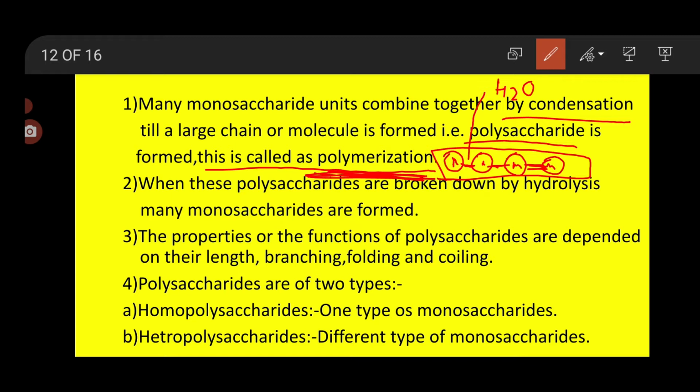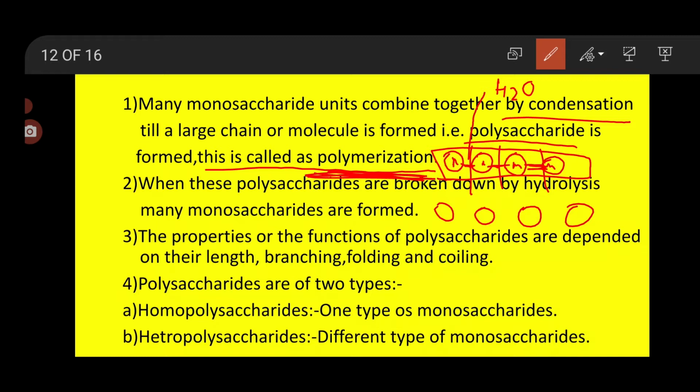Naturally, the opposite thing we can also do. When many monosaccharides combine together to form a polysaccharide, and when the polysaccharide is broken down, when this bond is broken down, they can again get converted into monosaccharides. So monosaccharides can be converted into polysaccharide and polysaccharide can be converted into monosaccharide.